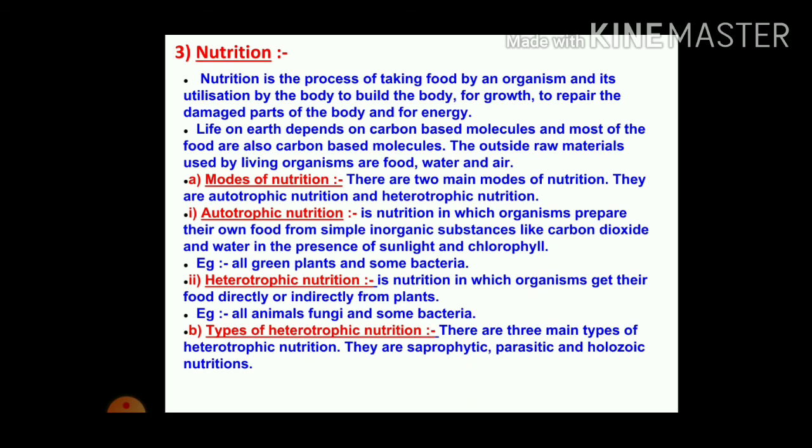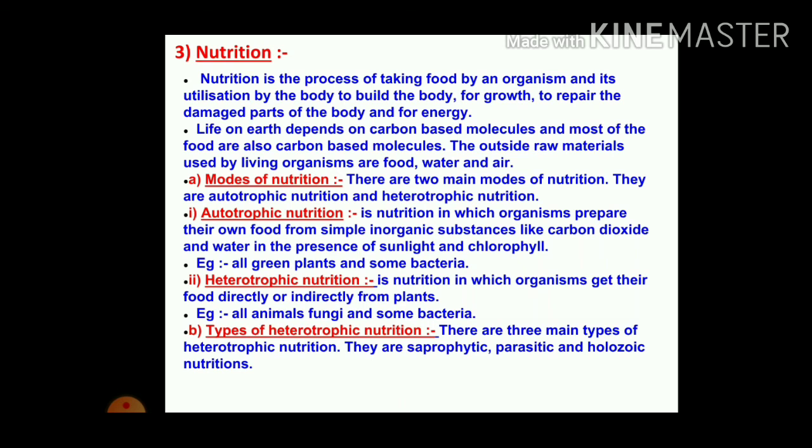You are aware of the photosynthesis process. And yes, all the green plants and some of the bacteria are able to make their own food. The second one is heterotrophic nutrition.